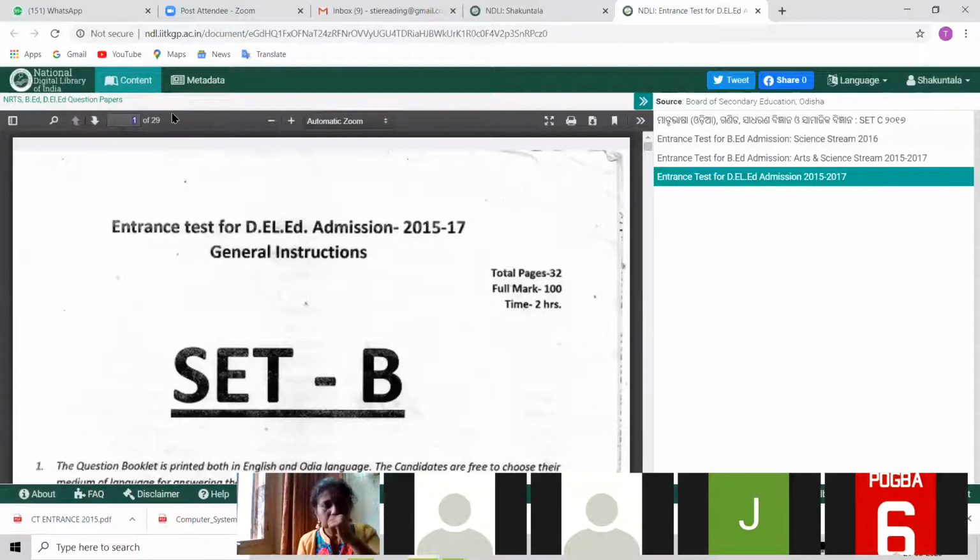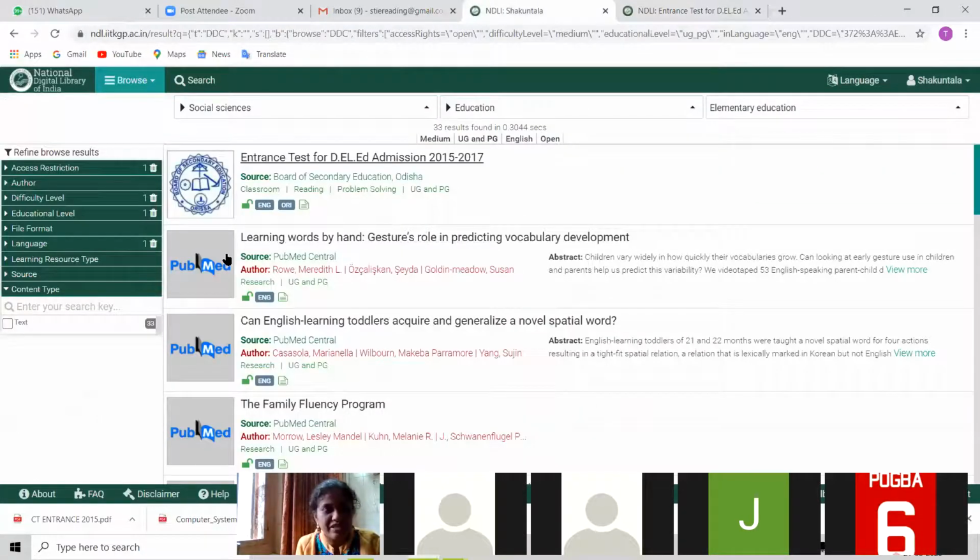Whatever you want to search, you can search using these subject filters, and many other options are there. Today again I'm going to send you one video on how to search on this National Digital Library, but the video was made in 2019, so at that time the platform was a little different.